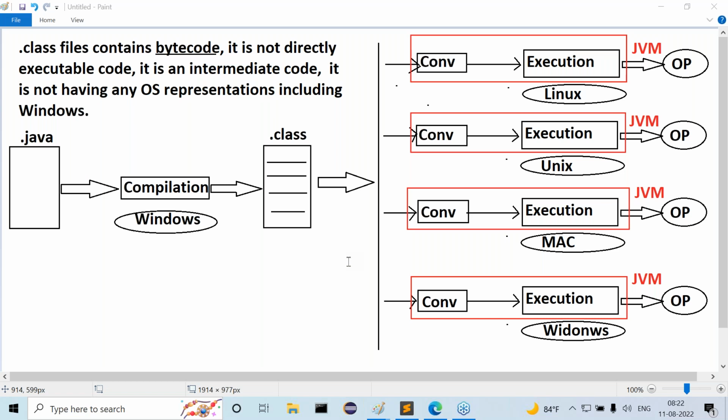Now I'm asking one question here. As per this 4 times execution, how many JVMs did we require? Is that only one JVM or 4 JVMs? That is the point I require now. Come on, think and give the answer.